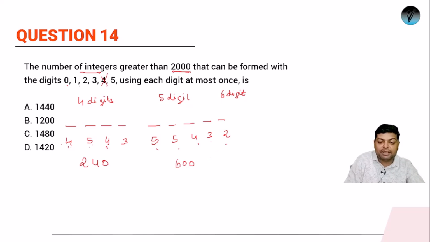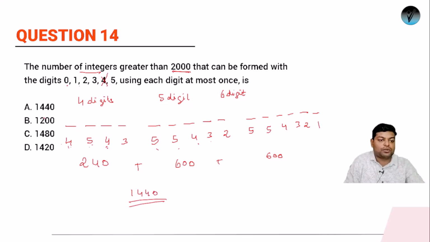Now similarly, if I have to count 6-digit numbers, we'll be needing 6 blanks: 1, 2, 3, 4, 5, and 6. This will again be filled in 5 ways, because except 0 we can use anything. This will be 5, this will be 4, this will be 3, this will be 2, and this will be 1. So in how many ways? This will also be 600 ways. So the total number of possible answers is 600 plus 600 is 1200, plus 240. So it will be 1440. So for question number 14, the correct answer is 1440. Okay.